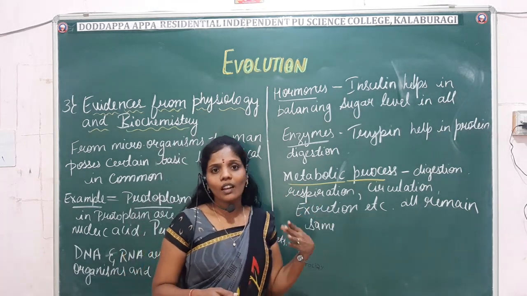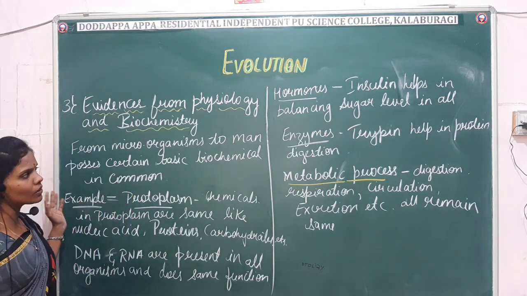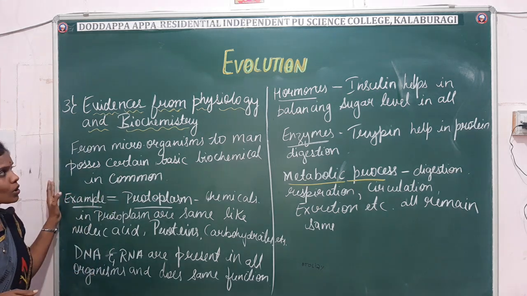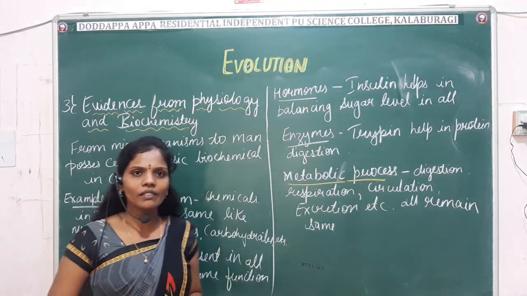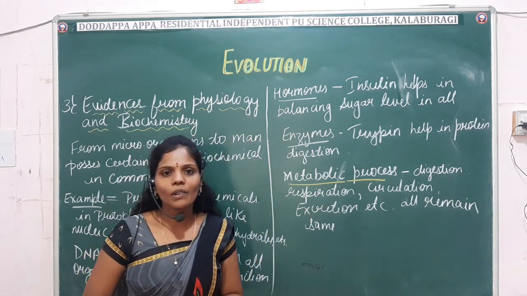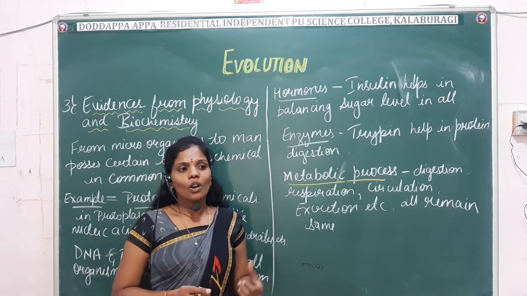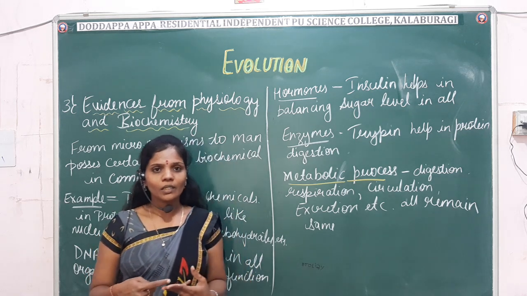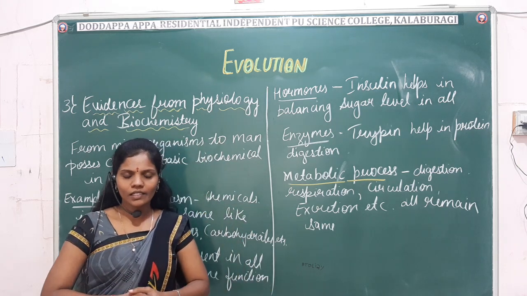So these are some of the evidences which we study under physiology and biochemistry. Apart from all these things, even for the normal functioning of the body we require chemicals, and this is also one of the strong evidences to support evolution. Right, so far in today's class we have discussed three important evidences. The first is the evidence from comparative morphology and anatomy. Here we studied different examples like homologous organs, analogous organs, divergent evolution, convergent evolution, atavism, connecting links, and vestigial organs.